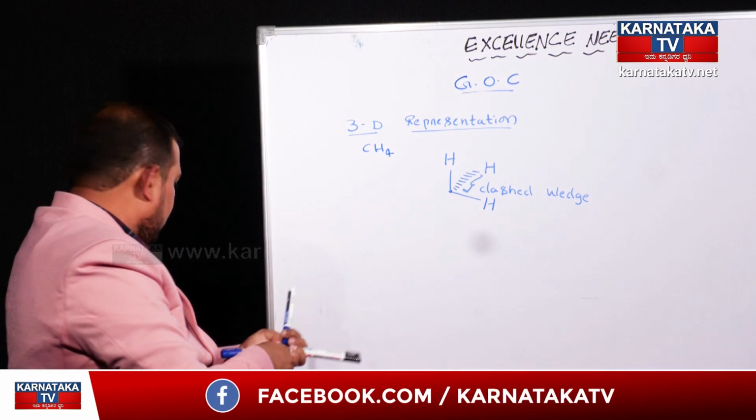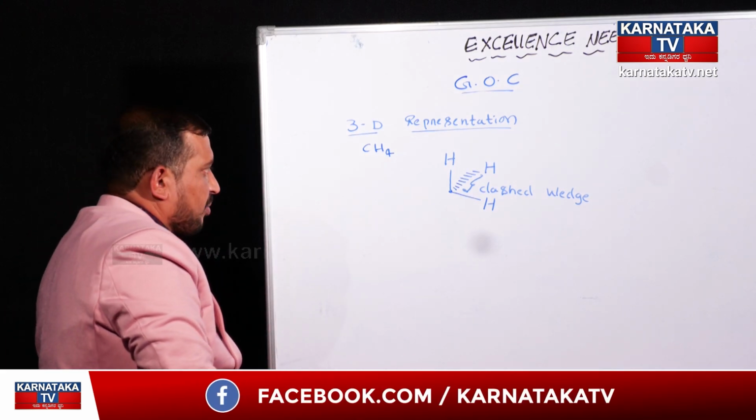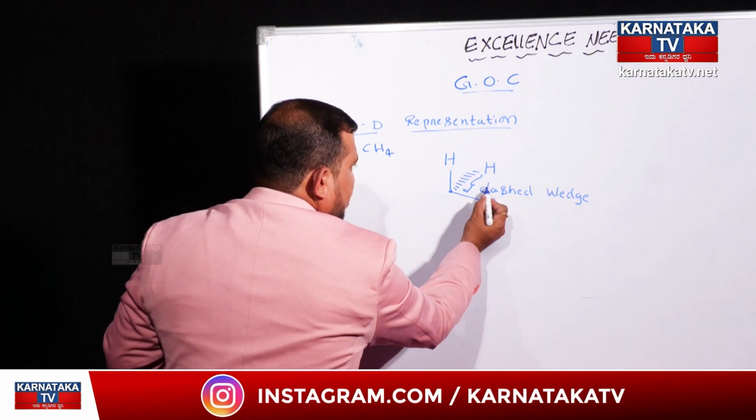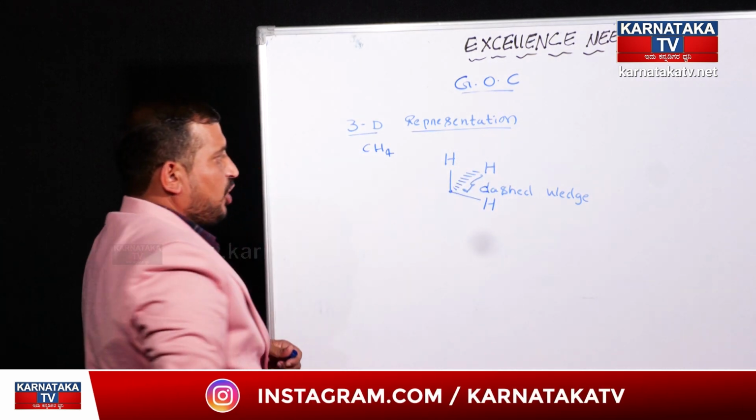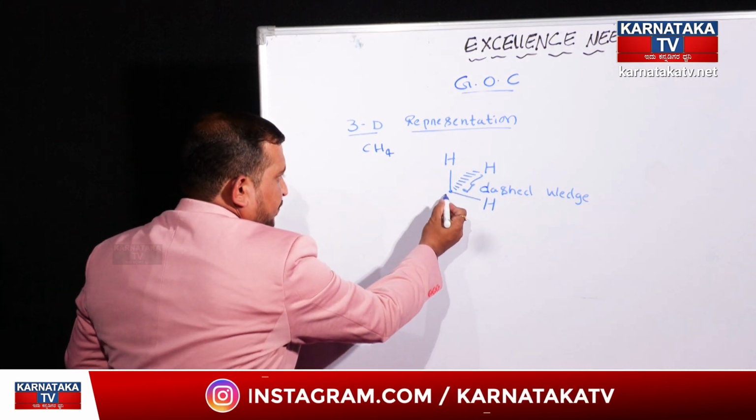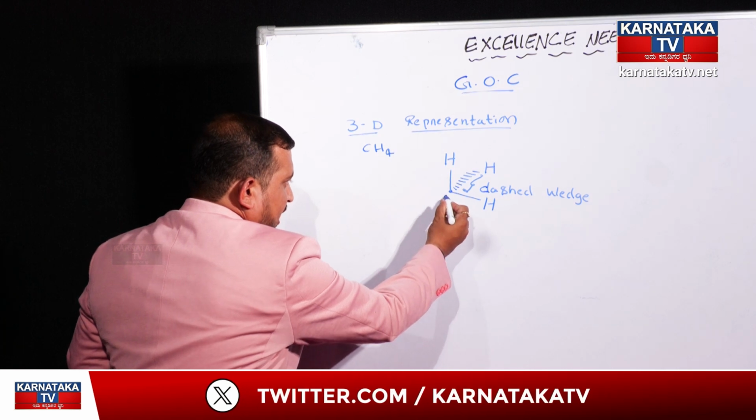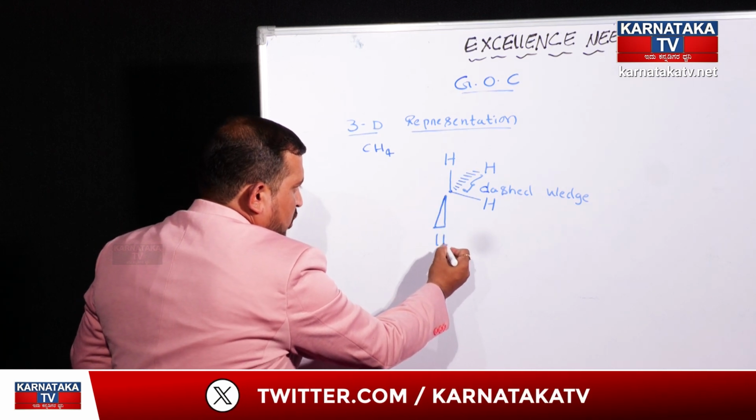During that time, we can represent it in the form of a dashed wedge if it is facing away from the observer, and if it is facing towards the observer, then that will be indicated by the solid wedge.